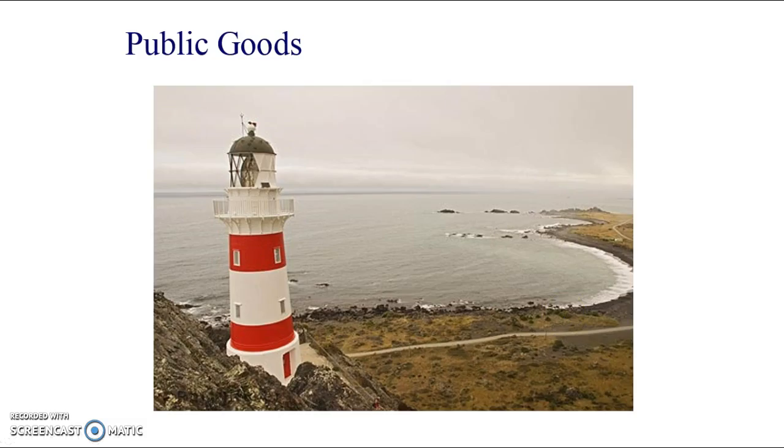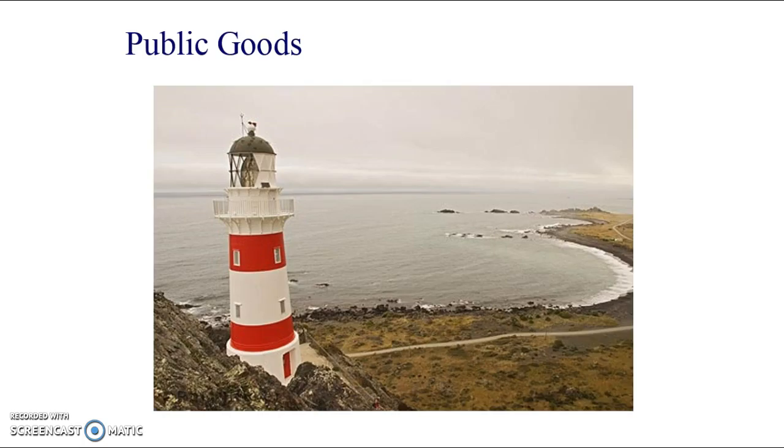But it is non-excludable because if you're giving out light and you spot a ship that hasn't contributed, they haven't paid the lighthouse master or mistress for the upkeep of the lighthouse, they can't just look at them and go, oh, okay, I'm going to cast some shade onto them.